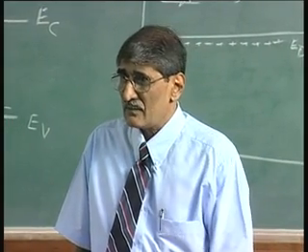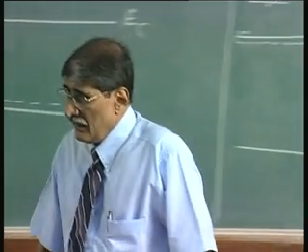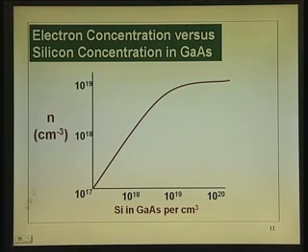Silicon is 1.18 angstroms. 10 to the power 18 is almost linear. At 10 to the power 19 it starts deviating, it is smaller than that. So, as you go to higher and higher silicon concentration, the electron concentration does not increase linearly, it is sublinear. Reason?